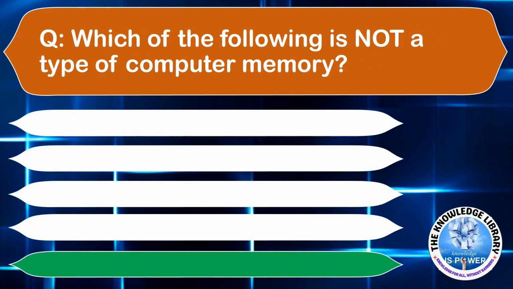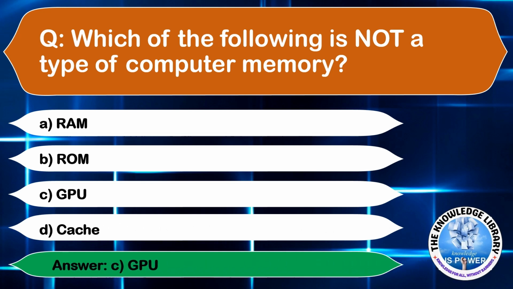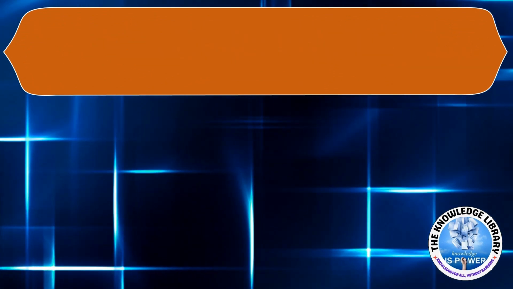Which of the following is not a type of computer memory? Option A, RAM. Option B, ROM. Option C, GPU. Or option D, cache. The correct answer is option C. Moving to the next question.